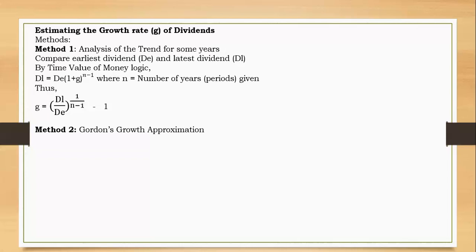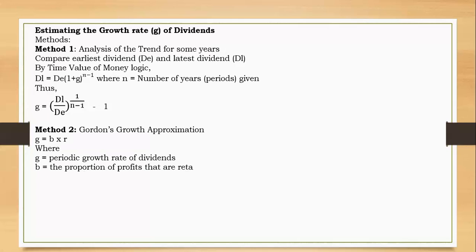So the Gordon growth approximation growth rate is determined as follows. You just take g equals b times r, where g equals the periodic growth rate of dividends, as usual, let's say annual. Then b equals the proportion of profits that are retained. Let's say you have earned profits of $1 million, but you have decided to retain $0.6 million.